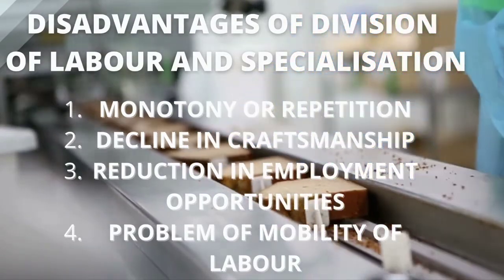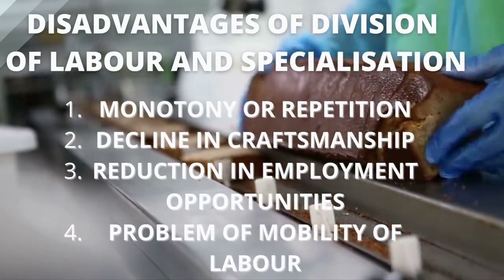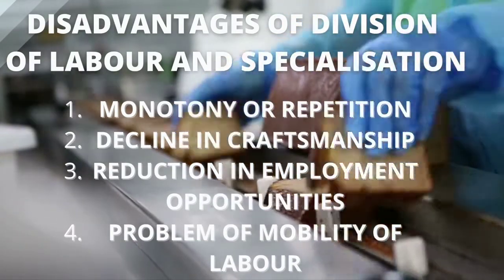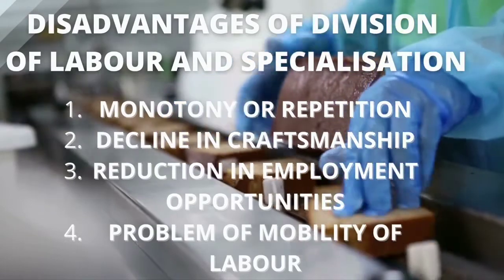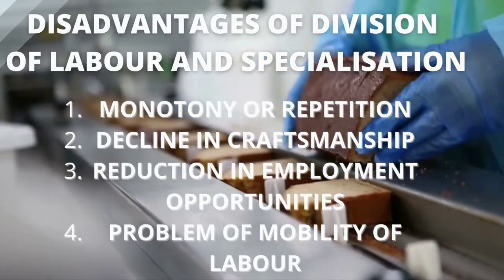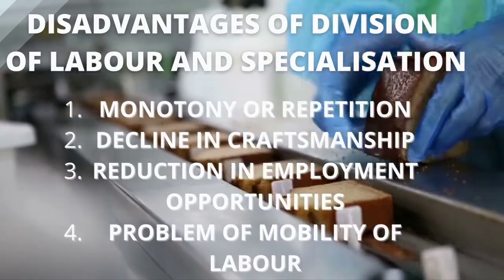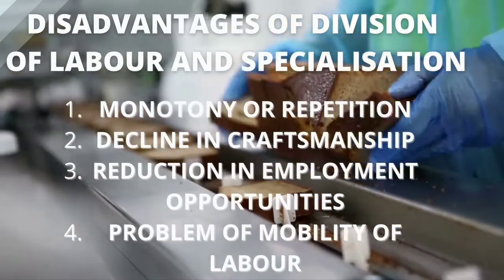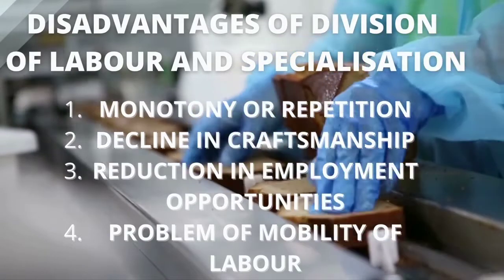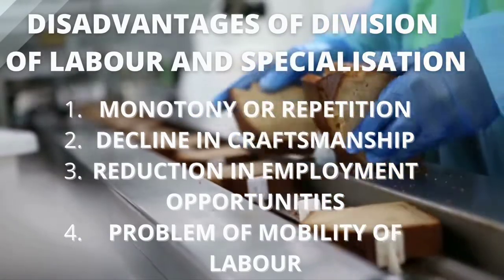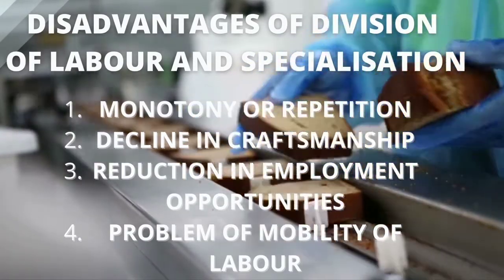Disadvantages or demerits of division of labor and specialization. 1. Repetition or monotony. In division of labor, a worker performs the same job on a daily basis, and this makes the operation or work uninteresting. 2. Decline in craftsmanship. As a result of the use of machines in division of labor, people no longer make use of their skills in the production of goods.